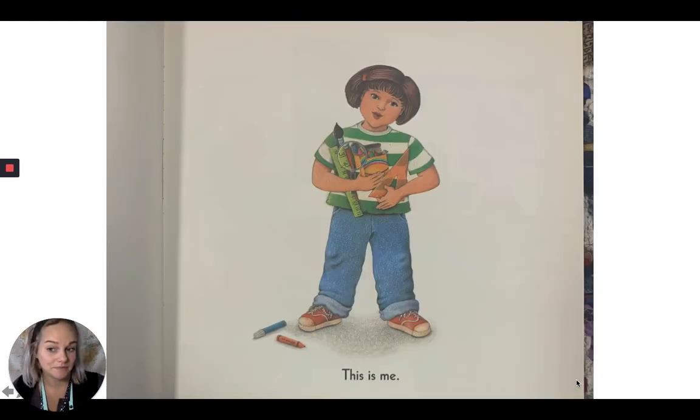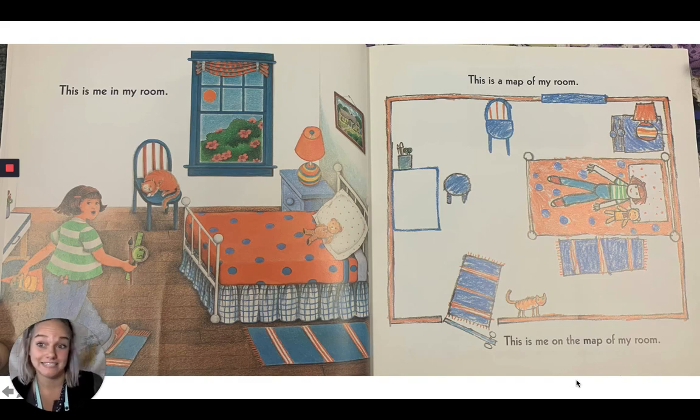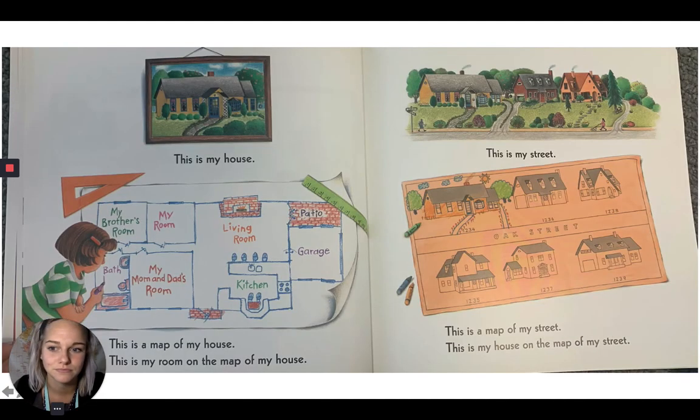This is me. This is me in my room. This is a map of my room. This is me on a map of my room. So, here she is. She made a map of her room and then she put herself in the map of her room. This is my house.